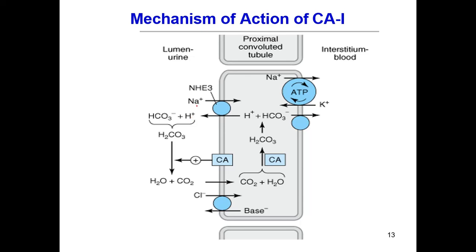This is through the antiporter system, where one ion is exchanged with another, so sodium will exchange with the hydrogen. The sodium so formed will combine with the bicarbonate, and through the energy dependent transporter, the ATPase in the basolateral membrane, sodium is exchanged with potassium. They will combine to form sodium bicarbonate, which will be reabsorbed into the peritubular capillaries to maintain the blood pH at 7.3 to 7.5.